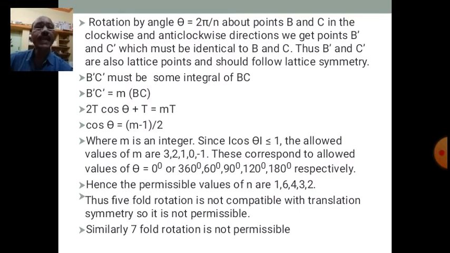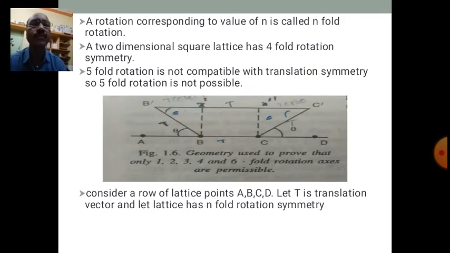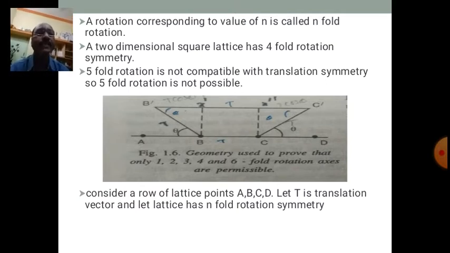So B dash C dash must be some integral multiple of BC, isn't it? Therefore we can write B dash C dash is m times BC. But from the geometry of the figure, X dash B dash comes out to be t cos of theta, and X double dash C dash also comes out to be t cos of theta.